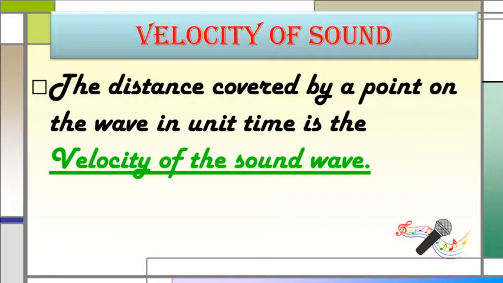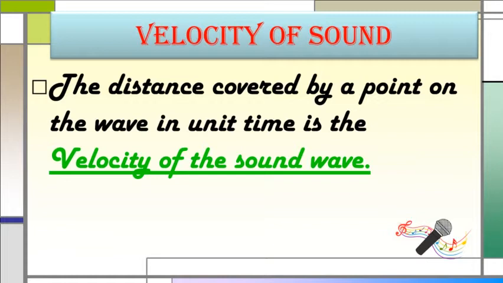It is the distance covered by a point on the wave, for example, the point of highest density or lowest density. Highest density means a region of compression, and lowest density means where the density is less, or we can say the region of rarefaction. In unit time means for 1 second. So this is called the velocity of sound.